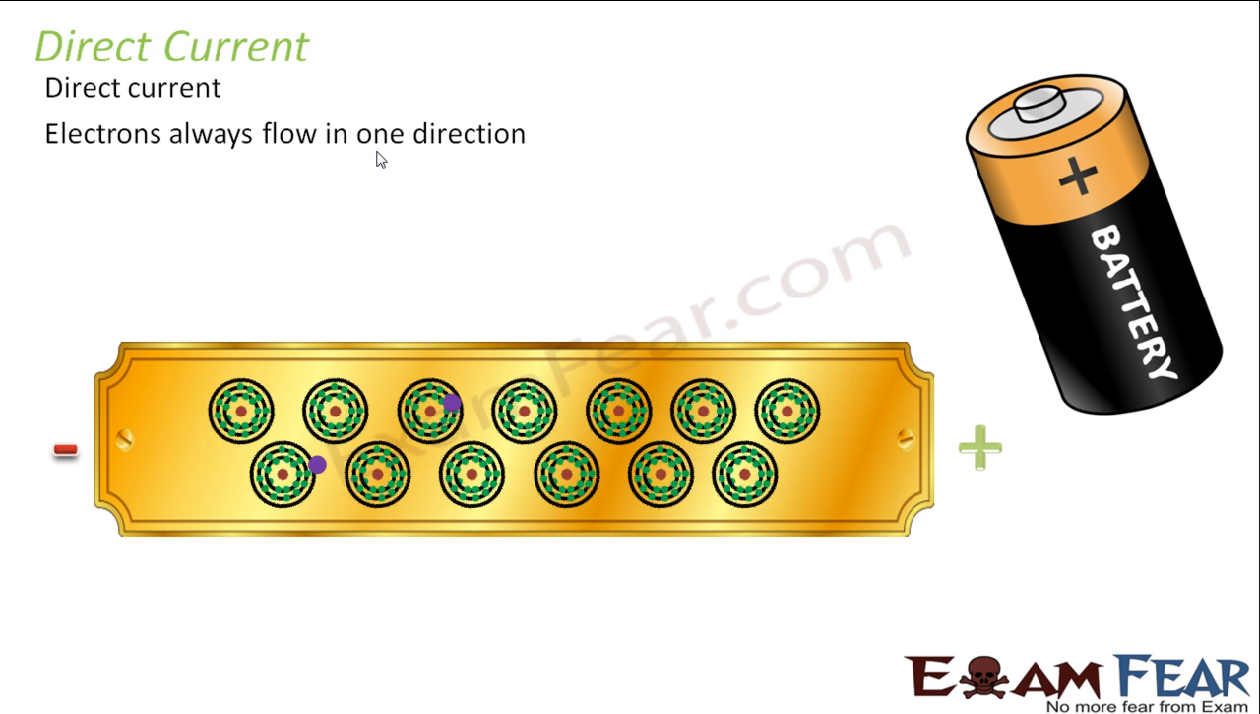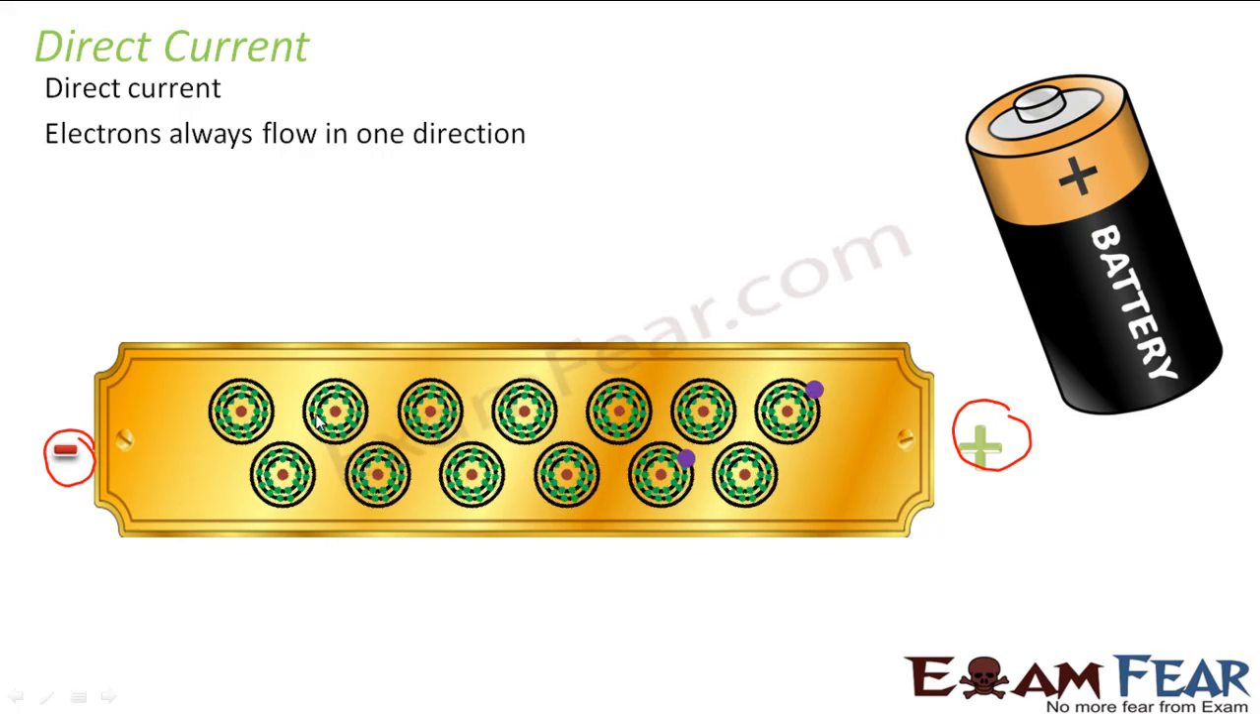So it will look somewhat like this. Let us suppose this is the positive terminal of your battery, and this is the negative terminal of the battery, and these are your electrons. The purple colored small balls are nothing but your electrons. So all the electrons will try to move towards the positive terminal.